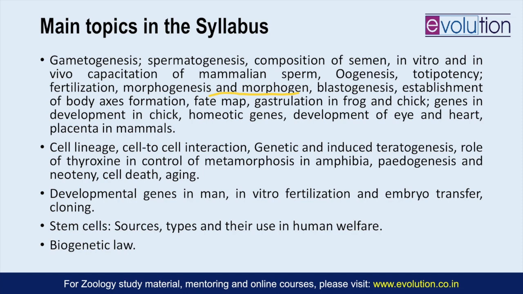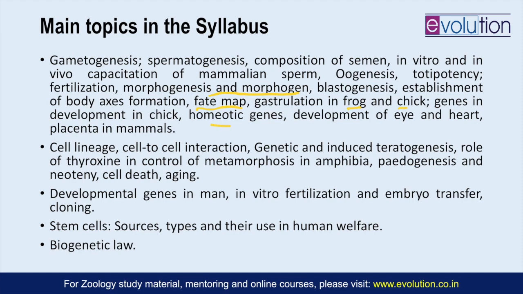Then we proceed to the establishment of axis and then formation of germ layers. There is this cleavage that happens, and then eventually it leads to gastrulation, which eventually forms the 3 germ layers. Fate maps is an important part, and you have to understand gastrulation with respect to mainly frog and chick. So that is what the syllabus is.